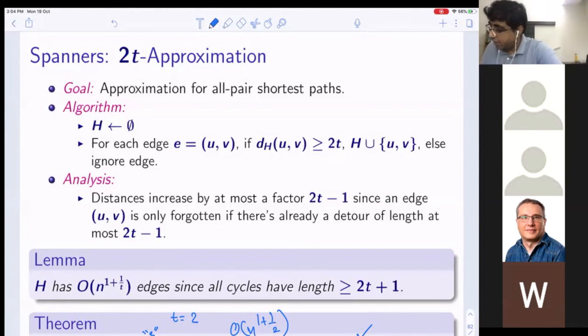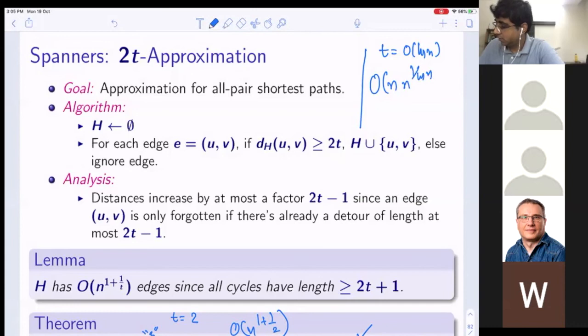So what happens if I take t equal to, say, order log n? Then what will I get? I will get order n times n to the power 1 over log n, and some other log n's. So if I allow approximating by log n, then we actually get an n poly log n space algorithm.